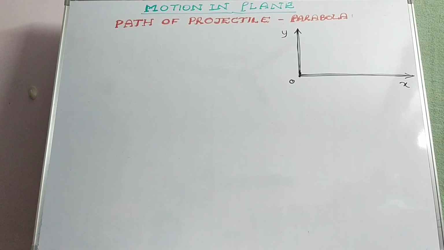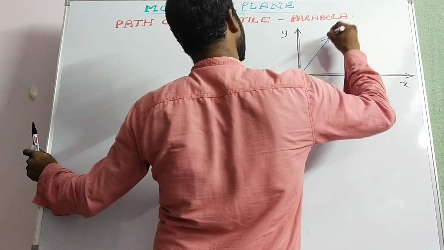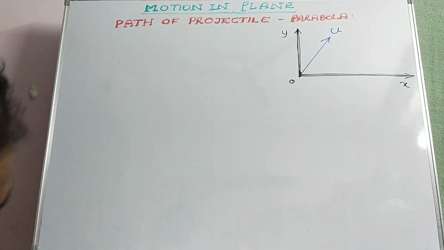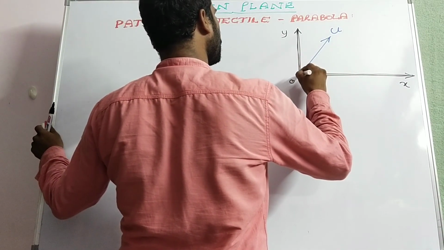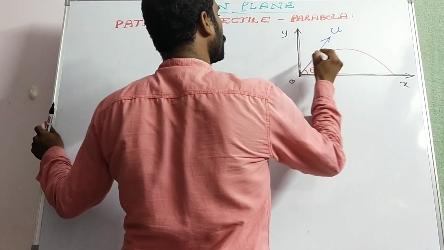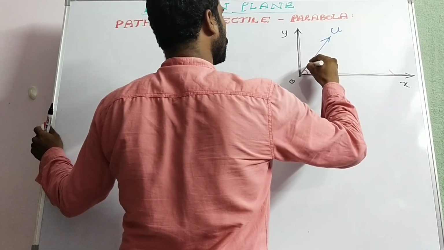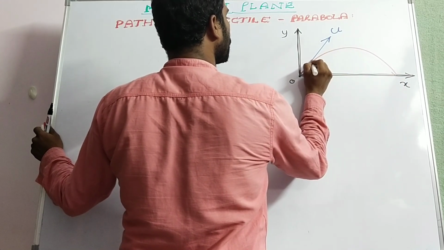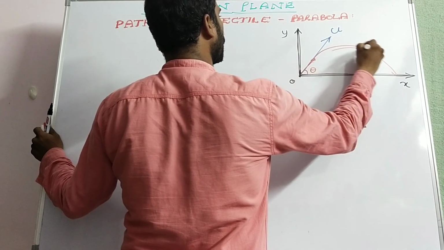Let us consider a body is projected with initial velocity u. Then it will move due to the acceleration due to gravity. When projected at an angle other than 90 degrees, it moves in a parabolic path like this.